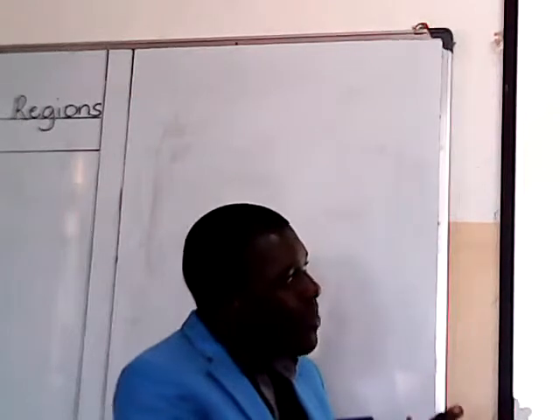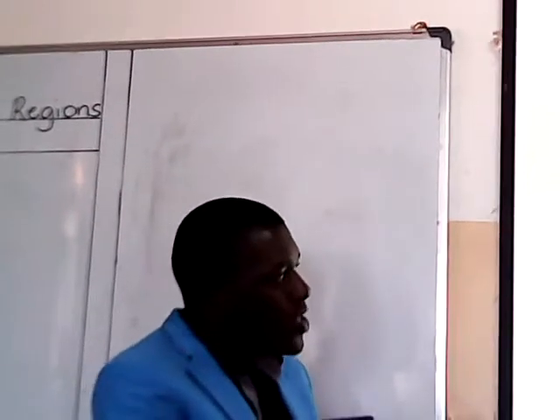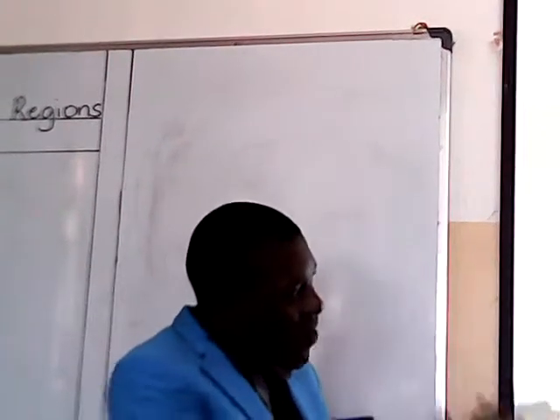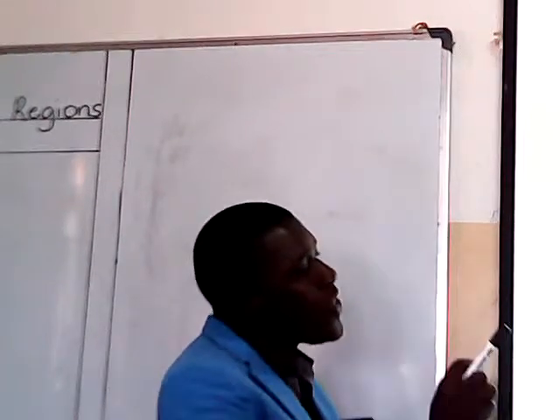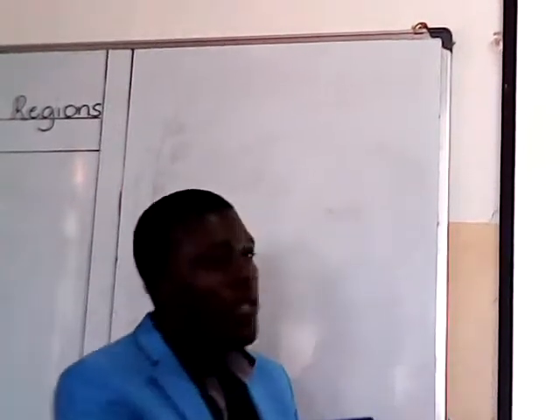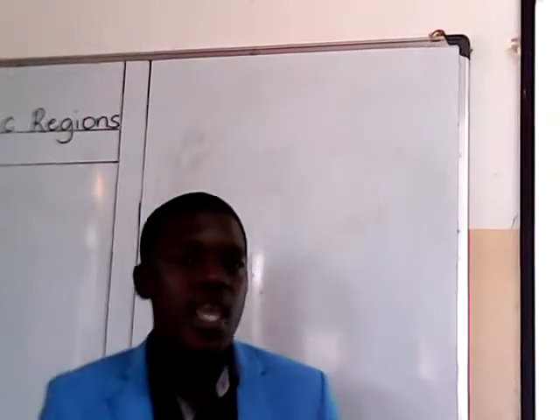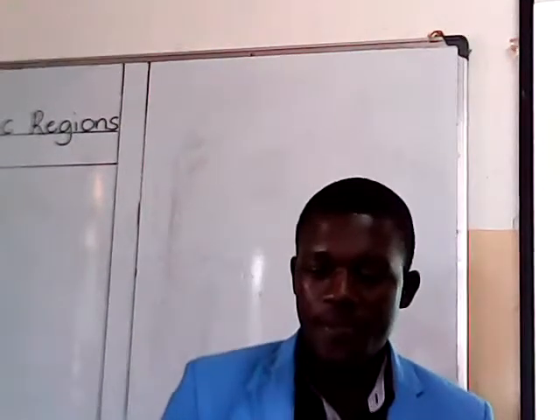So we have the climatic regions. These regions are the areas, we can also call them zones, which experience the different types of climate.